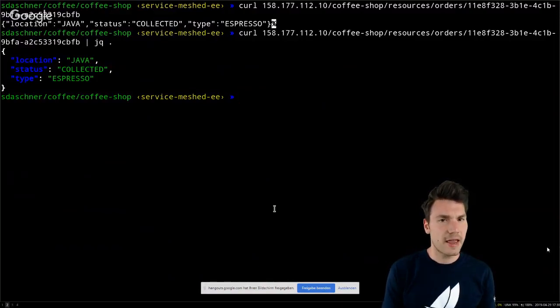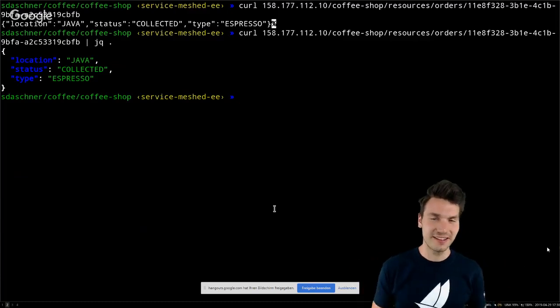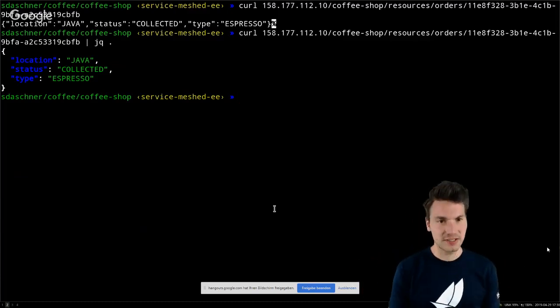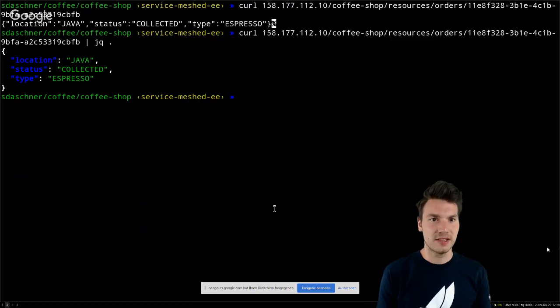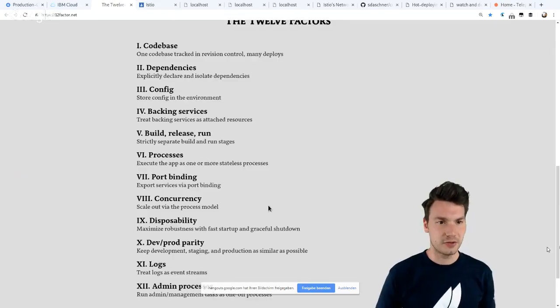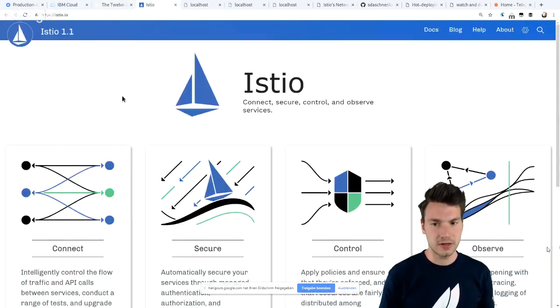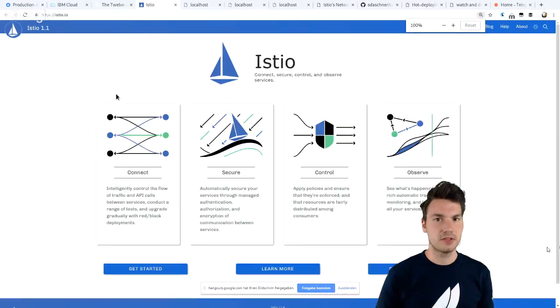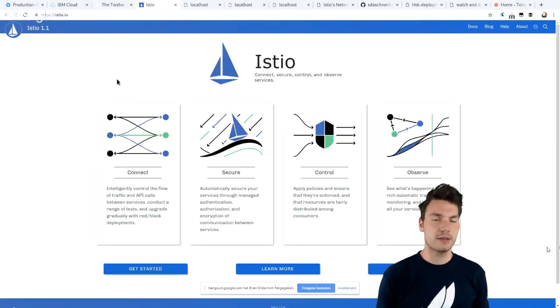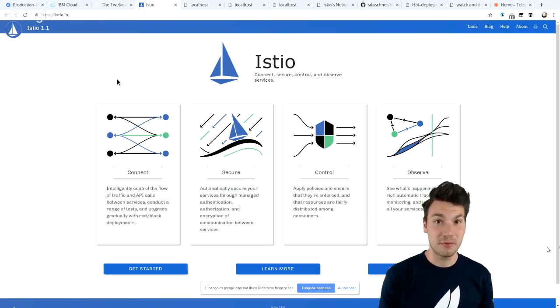Now, if we have a look at that, this already runs in production, this example, but it's certainly not production ready. For example, it's lacking a few concerns. And now this is where service meshes or Istio come into play. And especially if we think about the part observability, what is going on inside our application, then we might not see or know everything here.